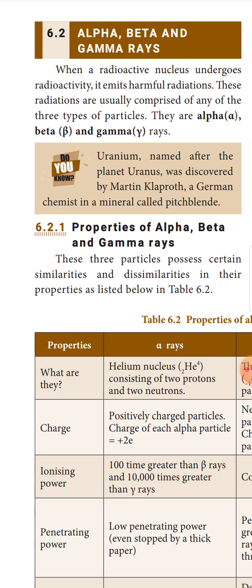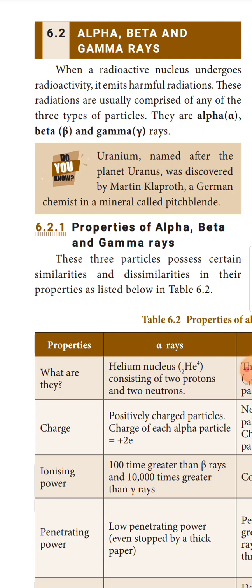Do you know, uranium, named after the planet Uranus, was discovered by Martin Klaproth, a German chemist, in a mineral called pitchblende.